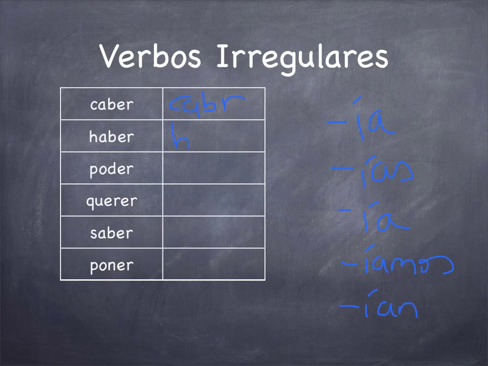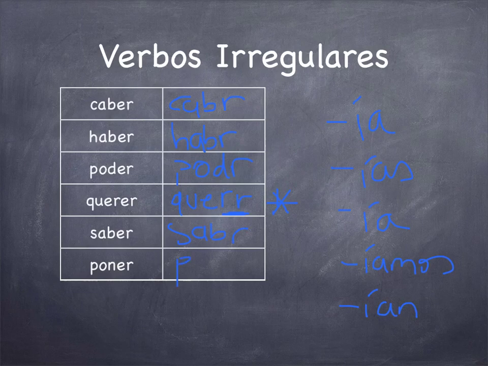So in the form of haber, it would be habr-, poder, podr-, querer, quer-. So remember that in the verb querer, the r gets doubled, both in the future tense and in the conditional tense.